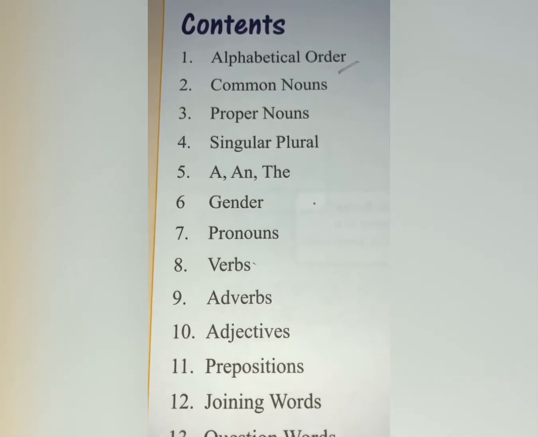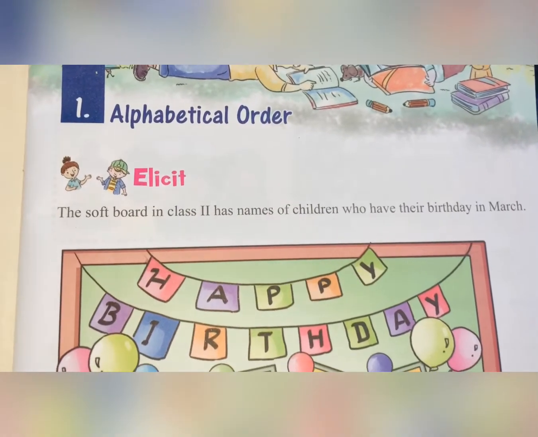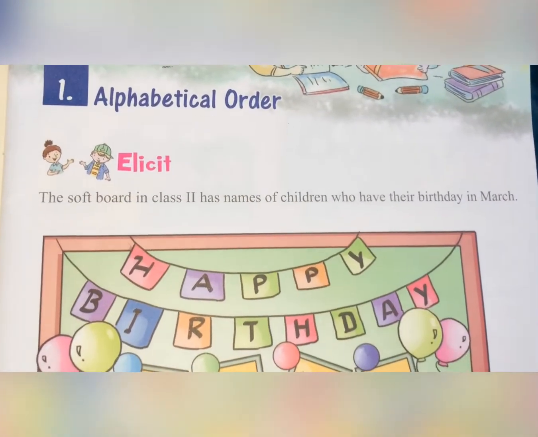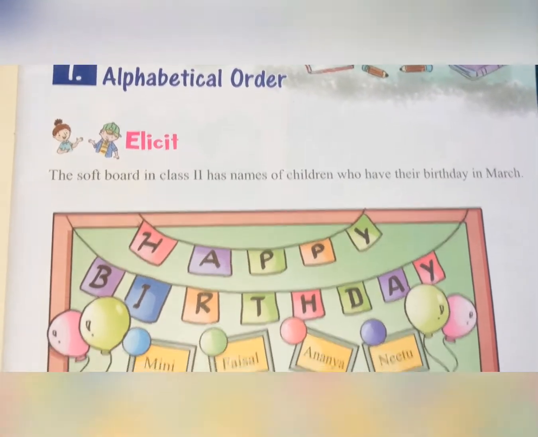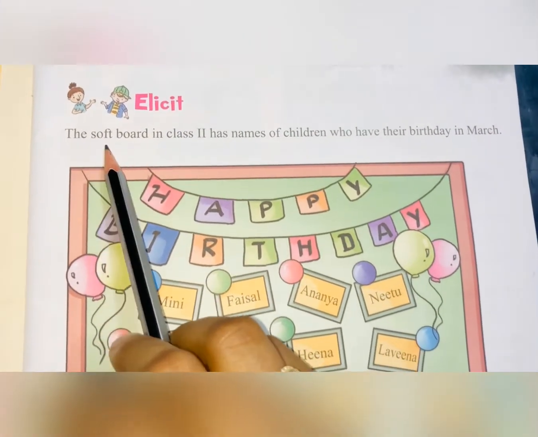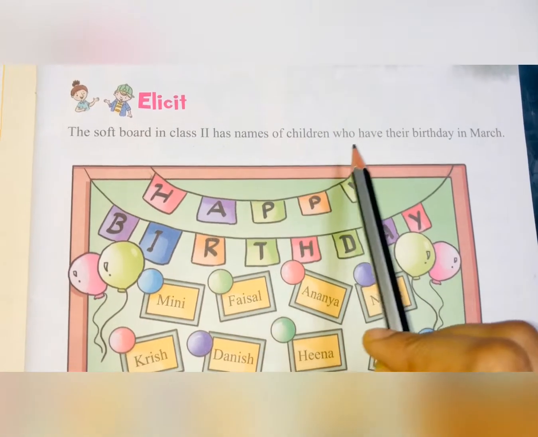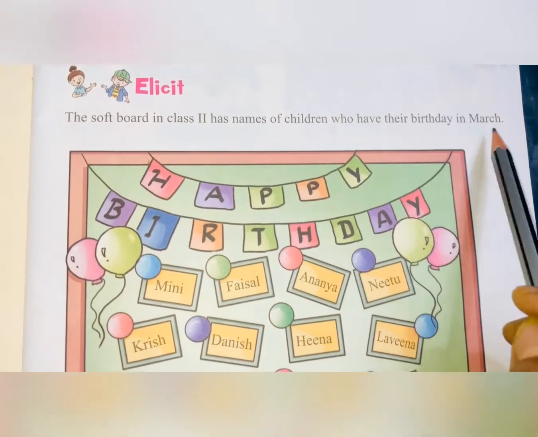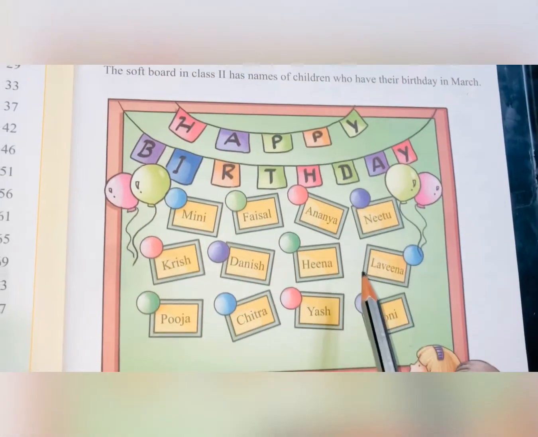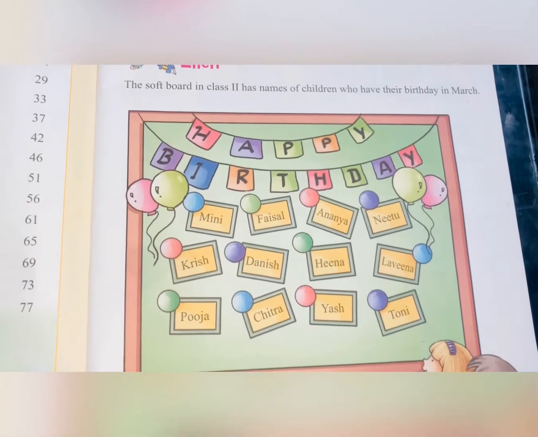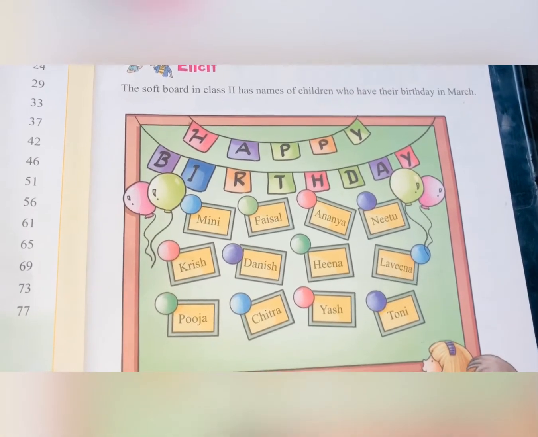Let's get started. So this is your first chapter of grammar, alphabetical order, and the page number is 7. Okay, the soft board in class 2 has names of children who have their birthday in March. Okay, soft board means you also have one board, no, green board kind of in the back of your class.